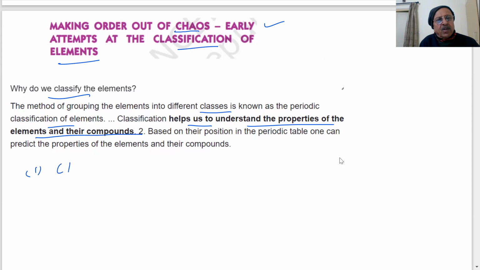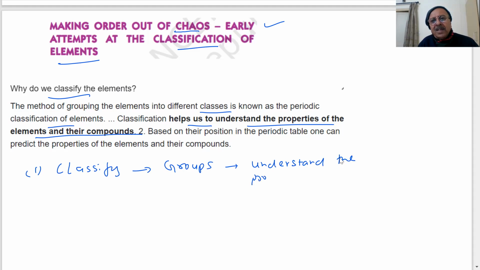When I will be able to classify or form groups, it will help us to understand the properties of elements and their compounds.